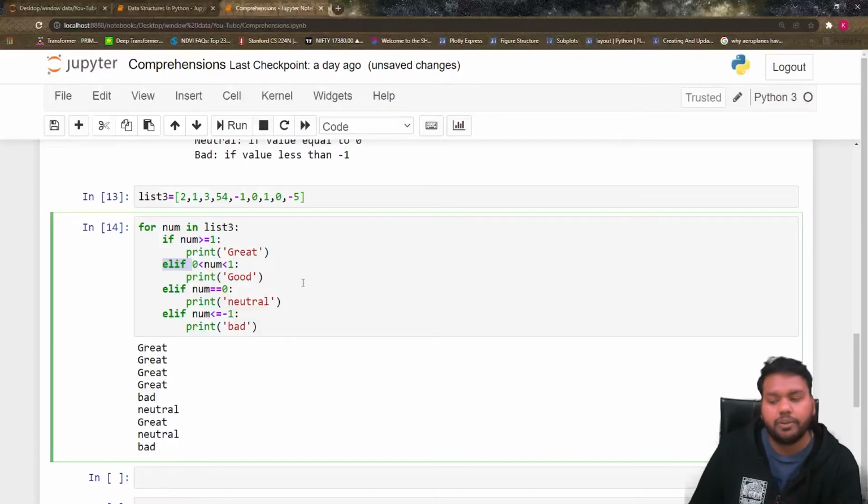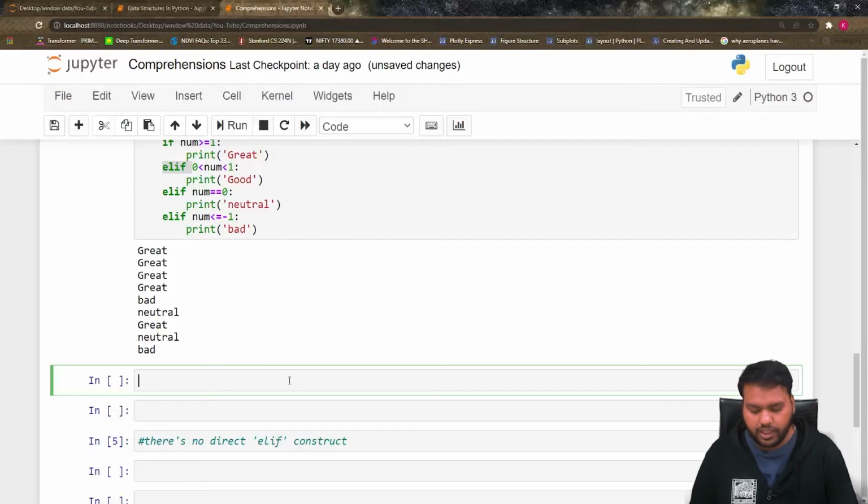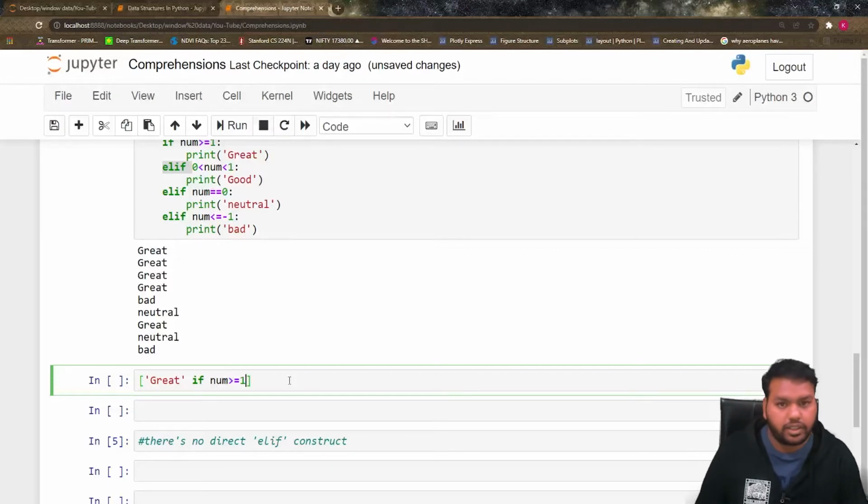So I'm going to tell you how you can use an if with multiple else and then again if. Let me write this in list comprehension. We have to print the grade if the number is greater than or equal to 1. Clear?